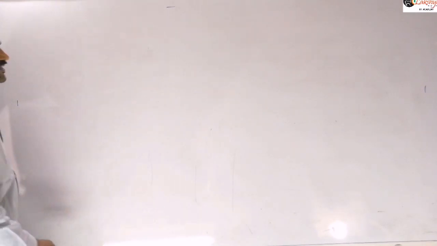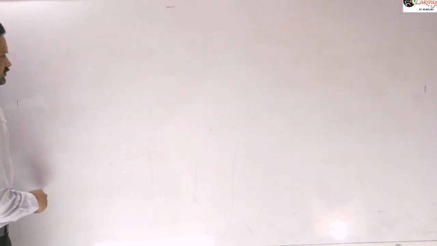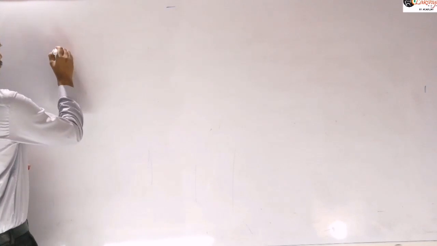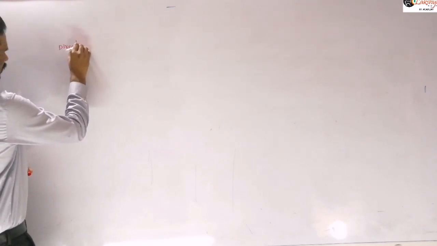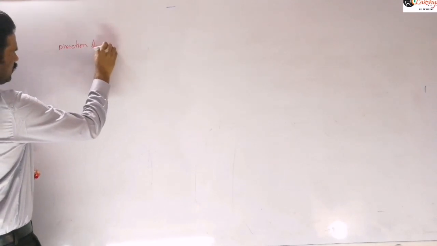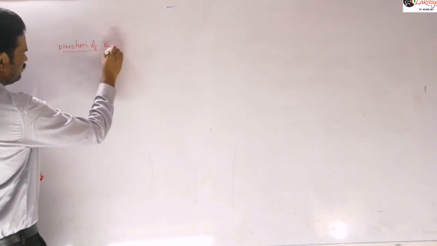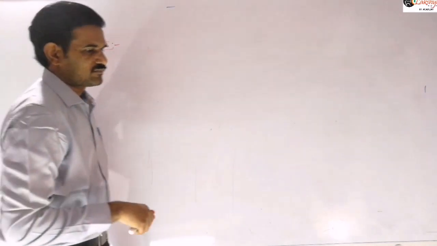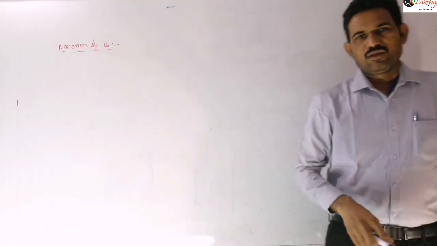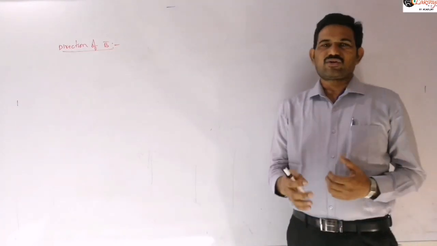So now see the direction of the magnetic field, the direction of B bar. There are different rules here.